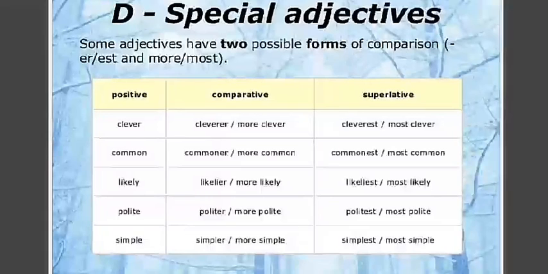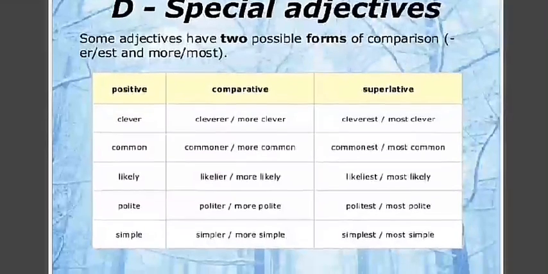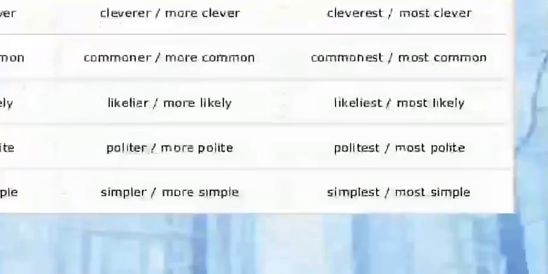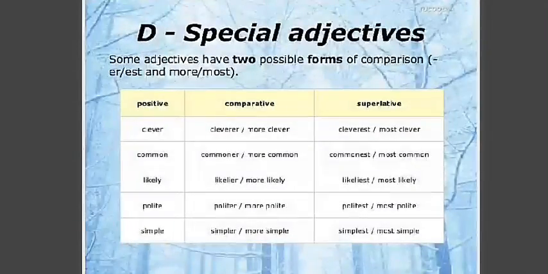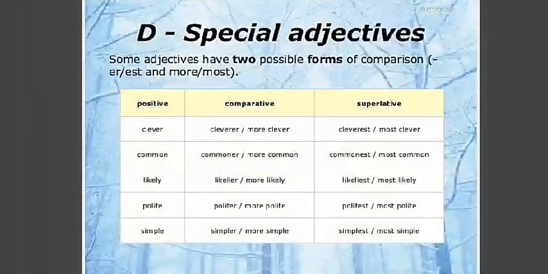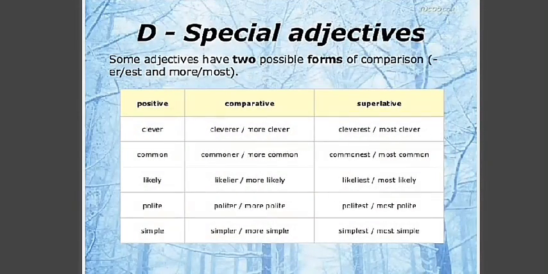Likely, likelier or more likely, likeliest or most likely. Polite, politer or more polite, politest or most polite. Simple, simpler or more simple, simplest or most simple. Okay, here the topic of adjectives is finished.